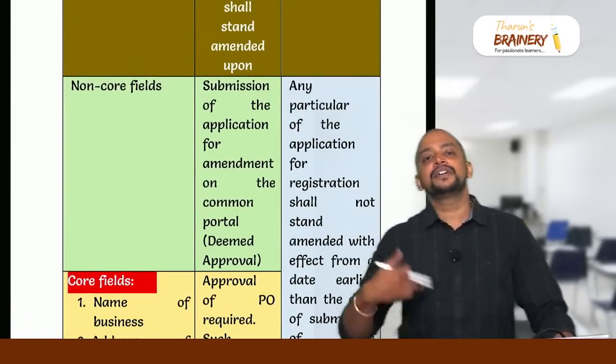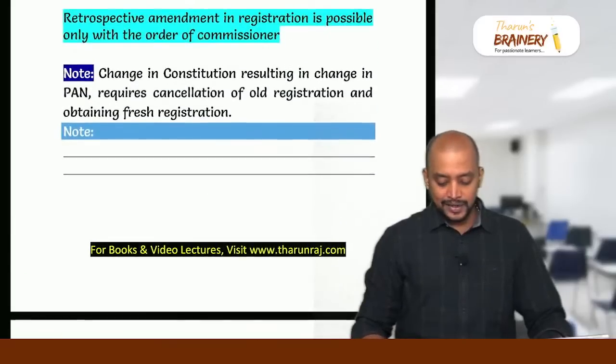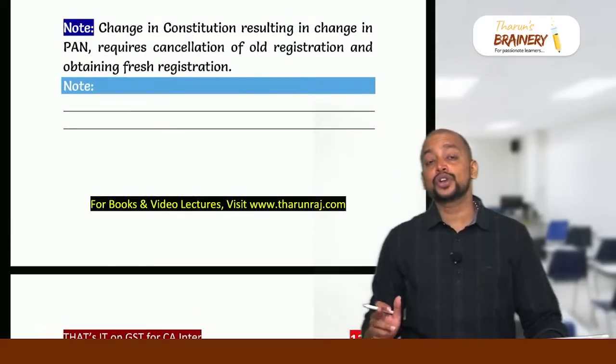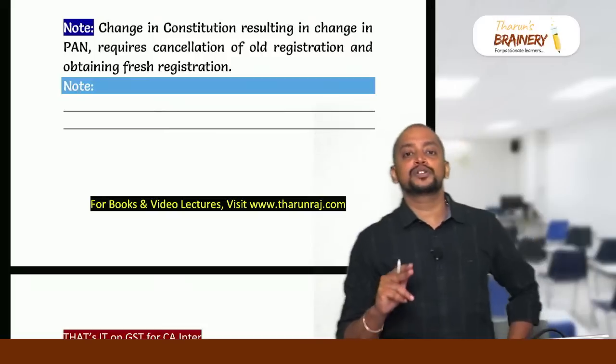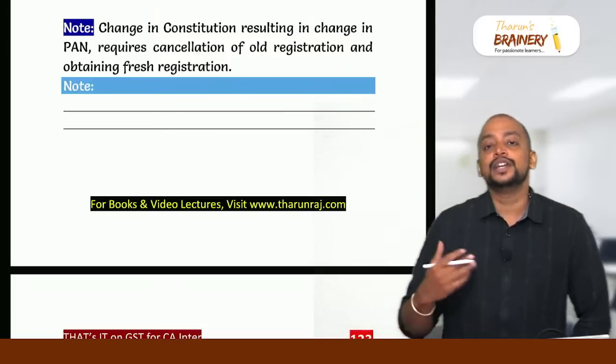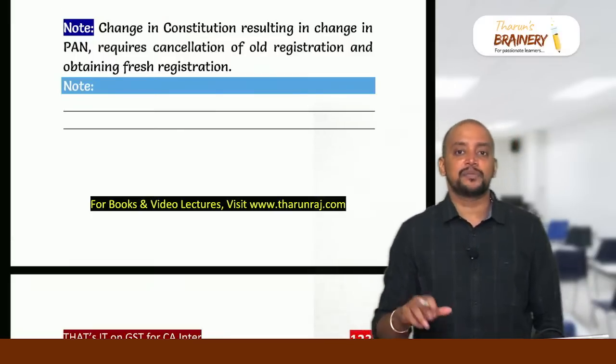Whenever the application is made, automatically it will be updated in the portal. And here, whenever there is a change in constitution that requires change in permanent account number, it is not called an amendment, because once the permanent account number itself changes, they need to go for new registration only, and they cannot make application for amendment in registration.